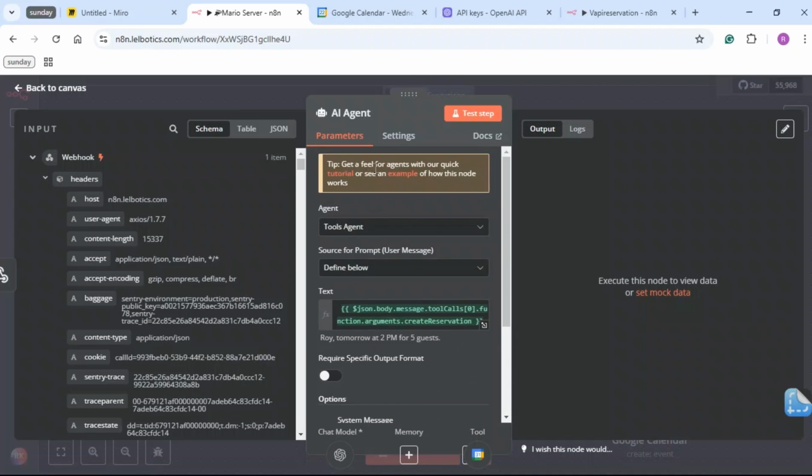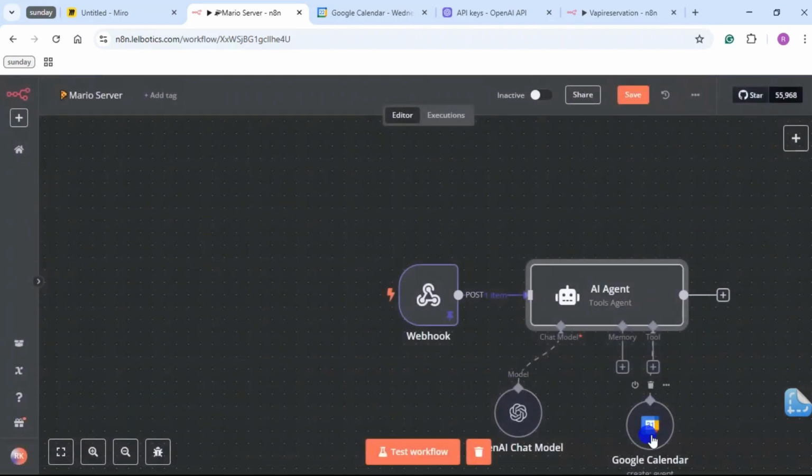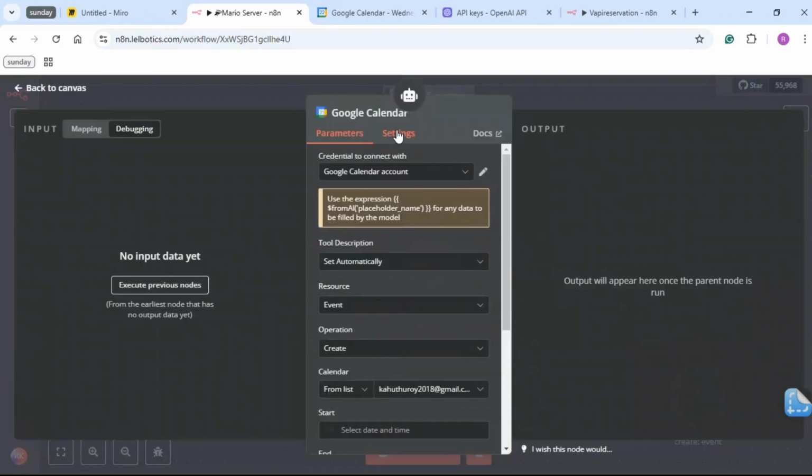Get a feel of agents with our quick tutorial. Awesome, you can also get tutorials to just guide you through this, but I'm just going to go to our Google Calendar. Once you get here, I'm going to rename mine. I'm just going to give it create reservation and rename it.